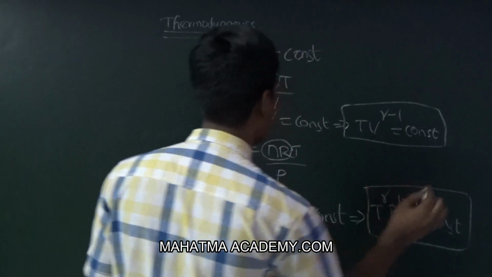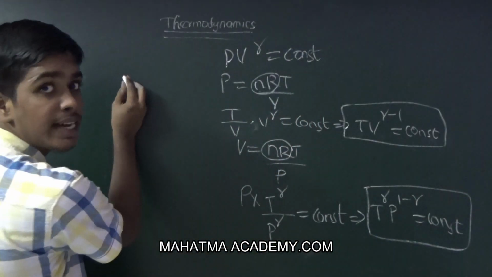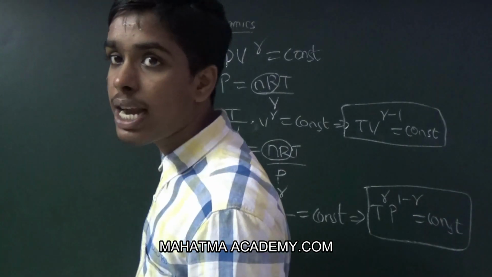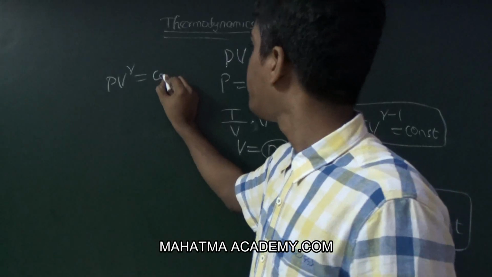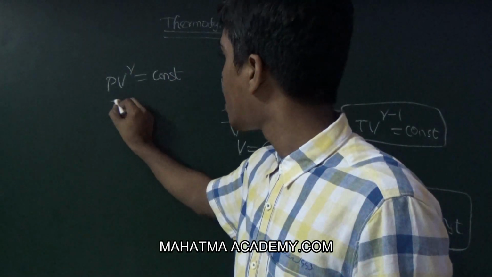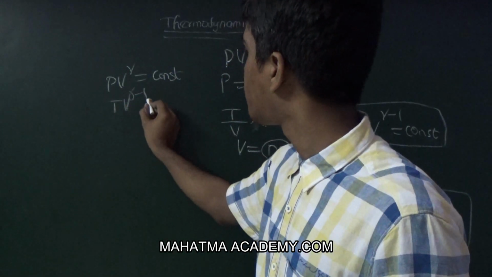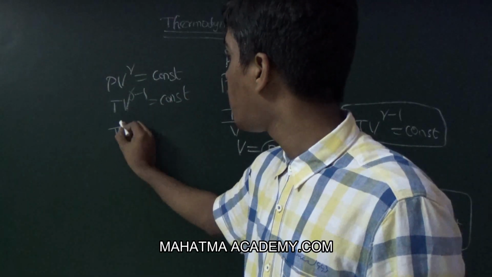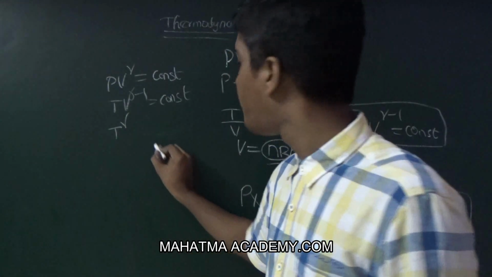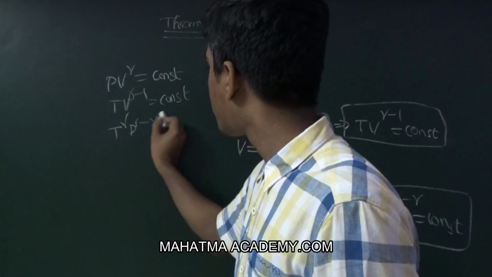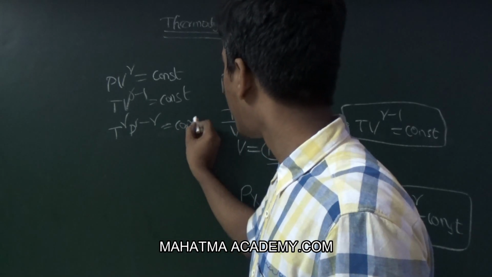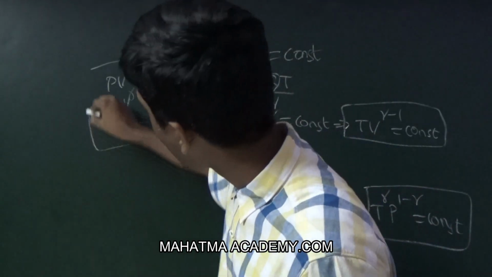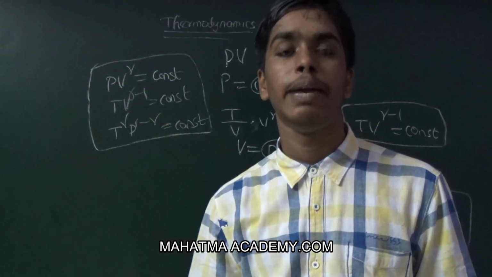So, in a tabulated form, you can write 3 as PV power of gamma is equal to constant, and TV power of gamma minus 1 is constant, and T power of gamma and P power of 1 minus gamma is constant. Okay students, we have discussed the equations of state for the adiabatic process.